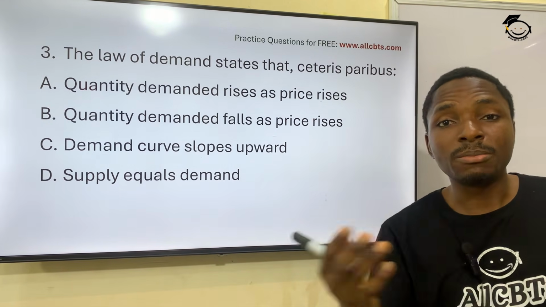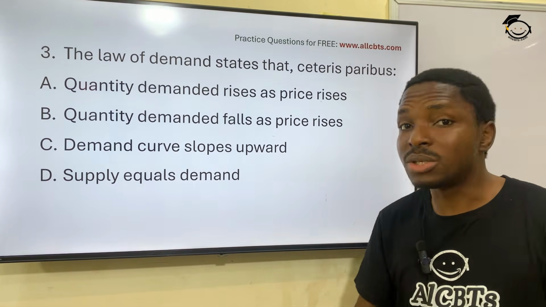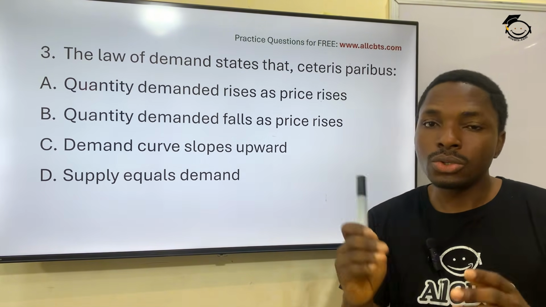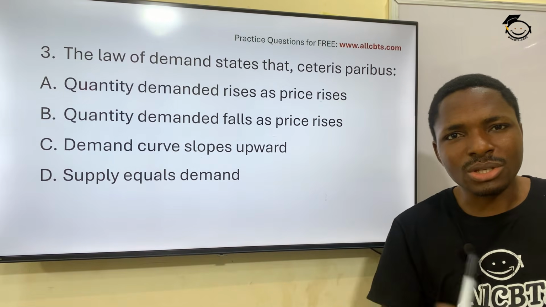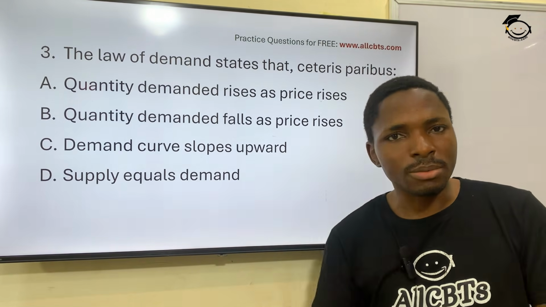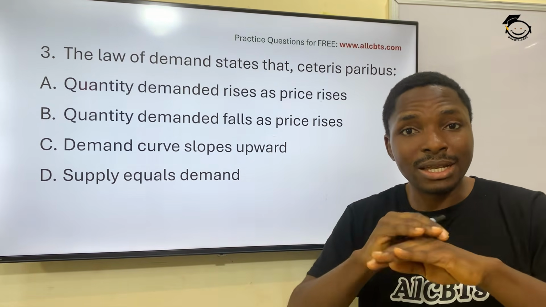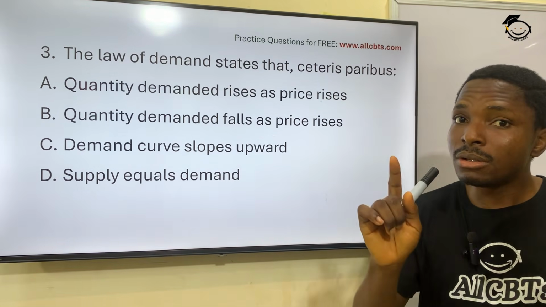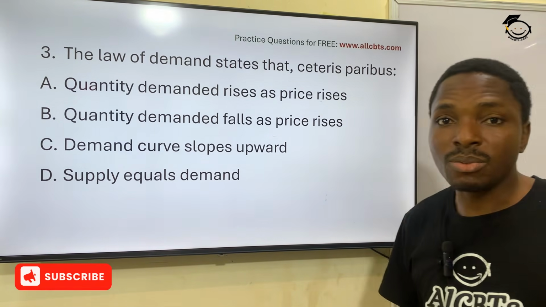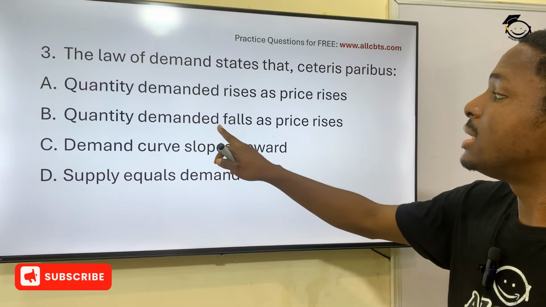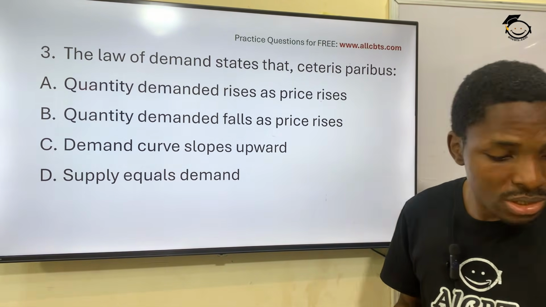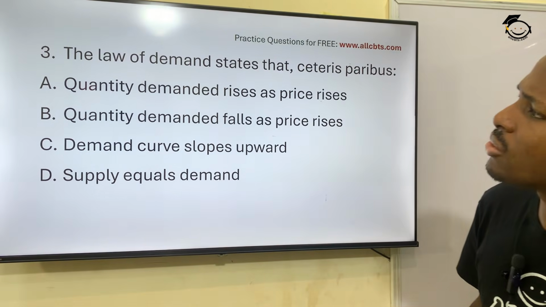The proprietors and the principals of these schools will begin to communicate with the staff that this thing is now expensive. Please, we can only buy 10 now, so no wastage. So what happens? The quantity demanded drops as the price increases. It's a law of demand when all things are equal, right? So that's how you see this ceteris paribus there. So quantity demanded must fall if the price of a commodity increases. The quantity demanded of it must crash or fall.